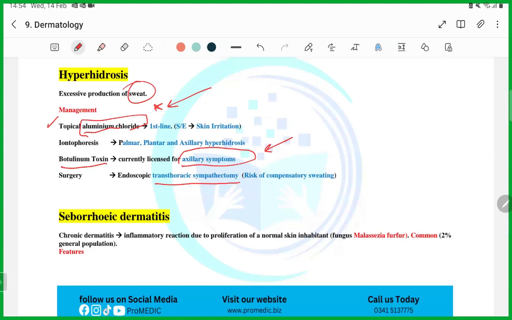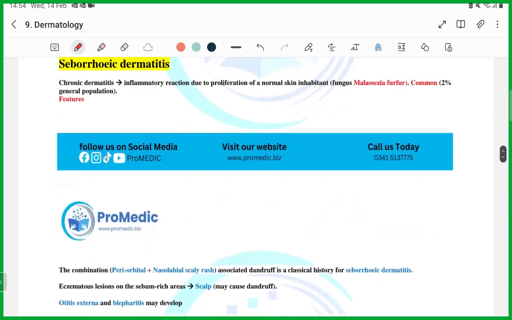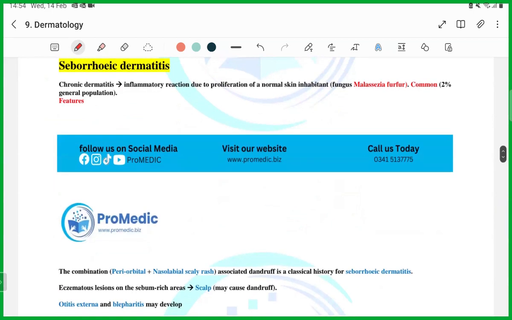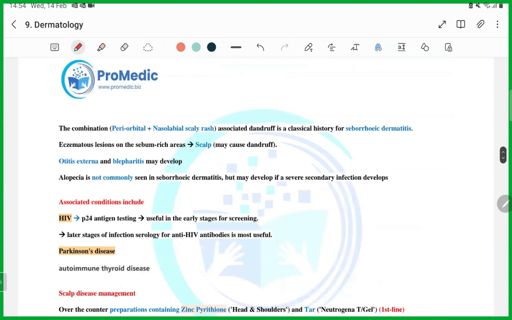Then we have the next topic of seborrheic dermatitis. Seborrheic dermatitis, guys. Remember, it is because of the proliferation of the normal skin inhabitants. This is the fungus that is being proliferated. How you are going to get the question is that a patient has presented to you with a white scaly rash, periorbital region, or nasolabial rash, scaly rash.